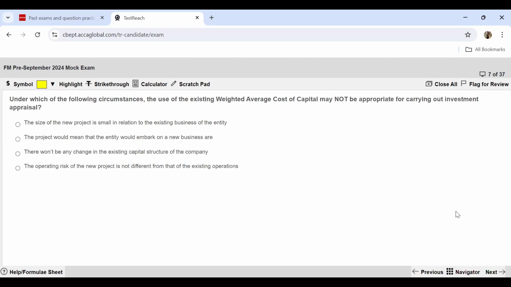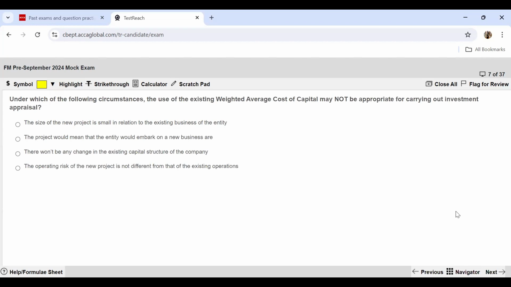Moving further, question 7 says, under which of the following circumstances the use of existing WACC may not be appropriate for carrying out the investment appraisal? So let's have a read at the options. The size of the new project is small in relation to the existing business of the entity. Then it will be appropriate because it will not make much of a difference because the size of the new project is small. Then the project would mean that the entity would embark on a new business area.